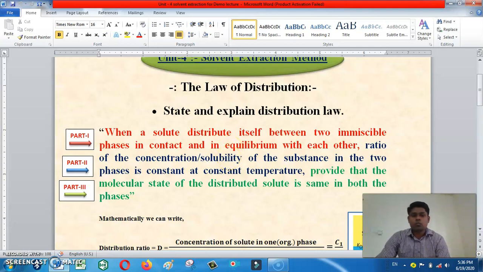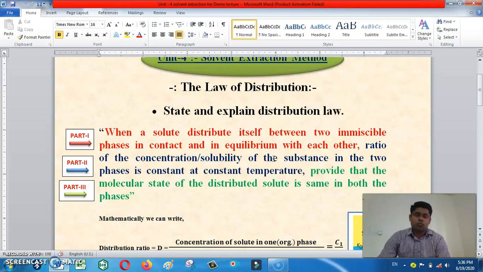Now in part 2, the ratio of the concentration or the solubility of the substance that distributes between two immiscible phases must remain constant at a constant temperature. That is also one kind of limitation. Temperature must remain constant. If you change the temperature, then the law of distribution is disturbed.